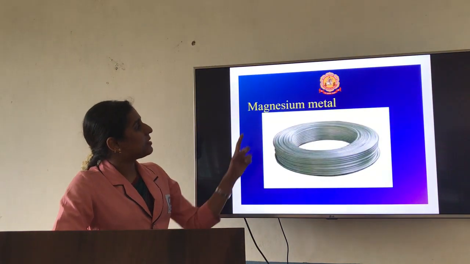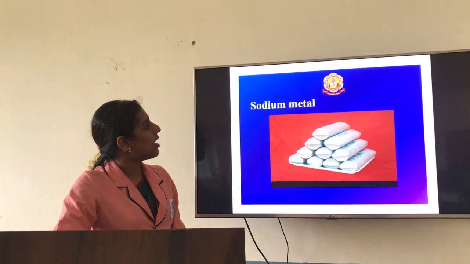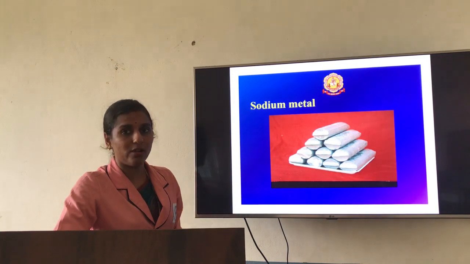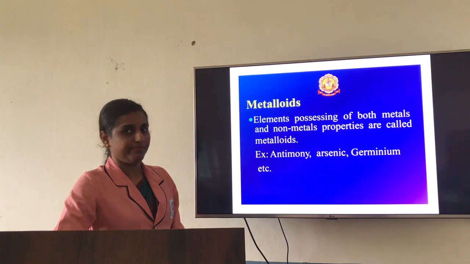See, these are examples. Magnesium metal, how it looks, as well as sodium metal, how it looks. These are some pictures to show the metal.